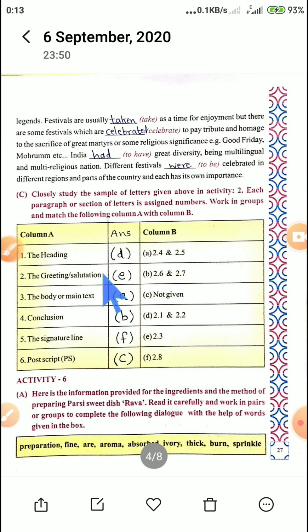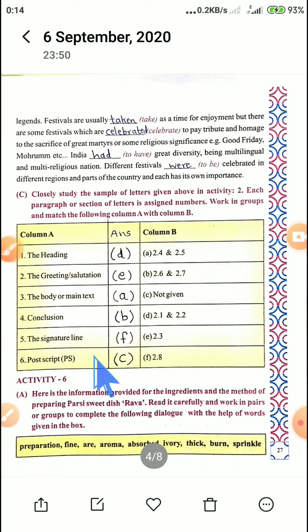The salutation, your answer is E. E means what? It is 2.3. The main text, A, there are two parts, 2.4 and 2.5 sections of the letter. Conclusion means we are closing the letter, right? That is B. B is again 2.6 and 2.7. The signature line, the person who is writing the letter, right? That is F, that is 2.8.